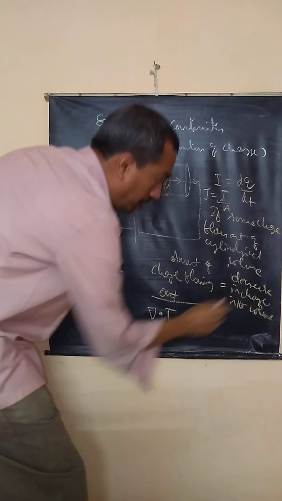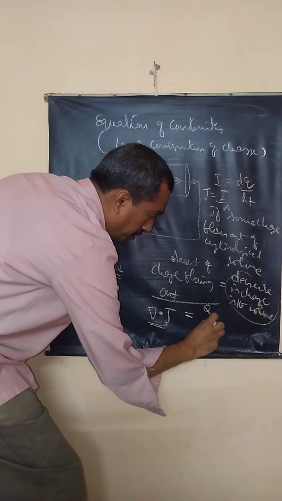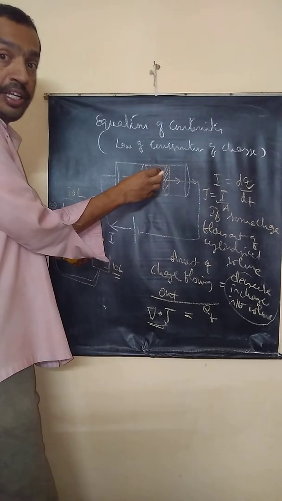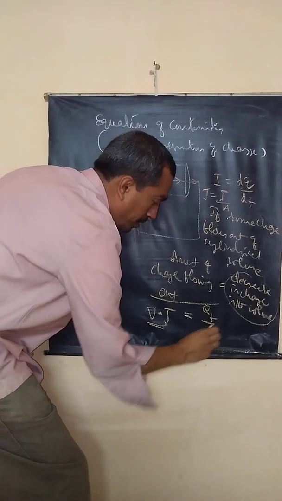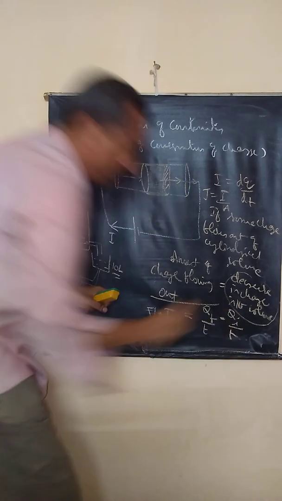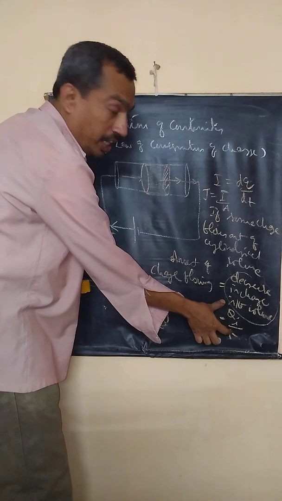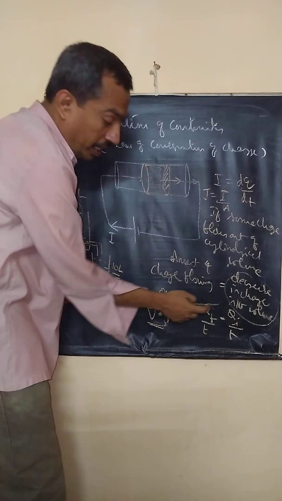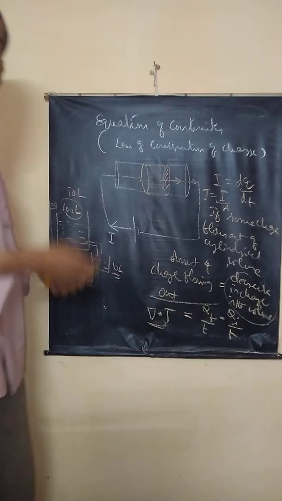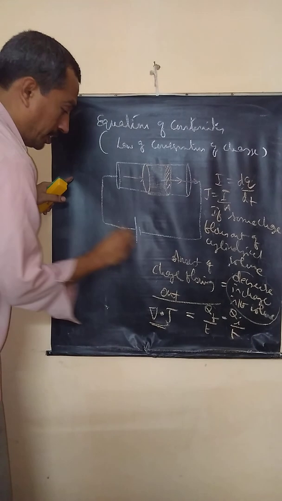This is equal to the decrease in charge. How much? Final charge, Q, whatever is remaining in the final stage after the removal of charge, by T, minus Q initial by time. Correct? Outflow of charge should be equal to the decrease in the charge inside this volume. The difference of final and initial charge in the volume gives me the change. So now I continue with this here.